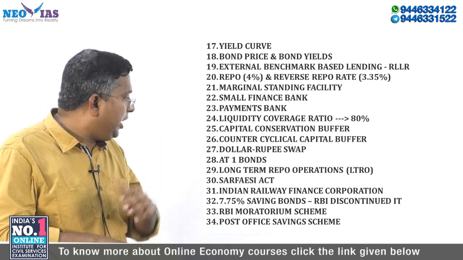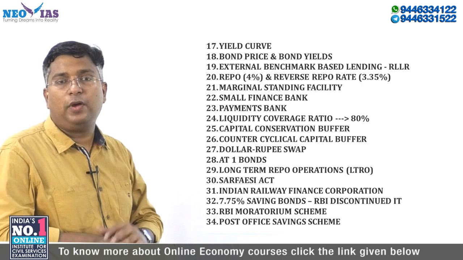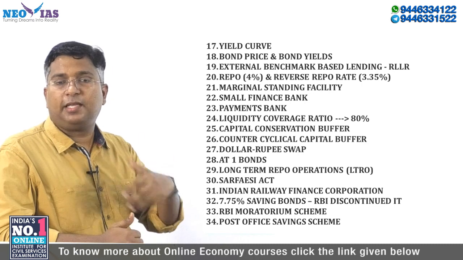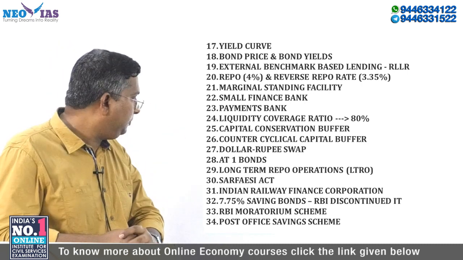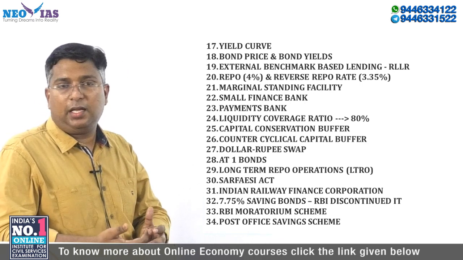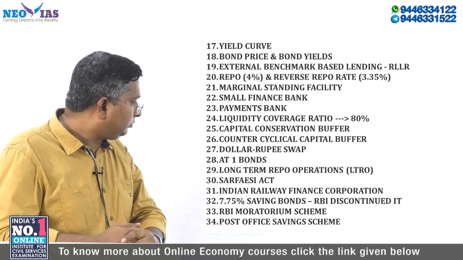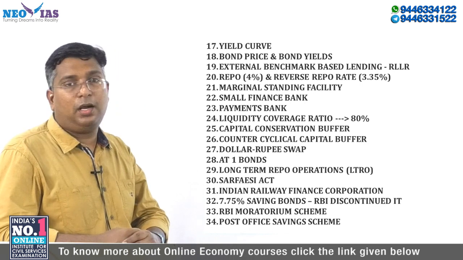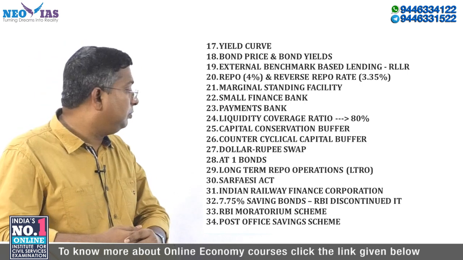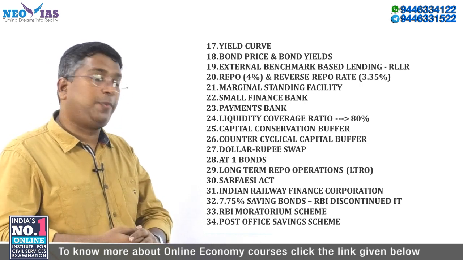Then a new monetary tool used by RBI is dollar rupee swap. So you need to know the concept of how this dollar rupee swap helps in controlling the money supply and other related goal of the RBI. Then because of the Yes Bank failure as well as many other reasons, this additional tier 1 bond is very important. Then RBI have introduced a new monetary policy tool, what is called as long-term repo ratio, targeted long-term repo ratio, and then on-tap targeted long-term repo ratio. Okay, so you can expect a question from it.